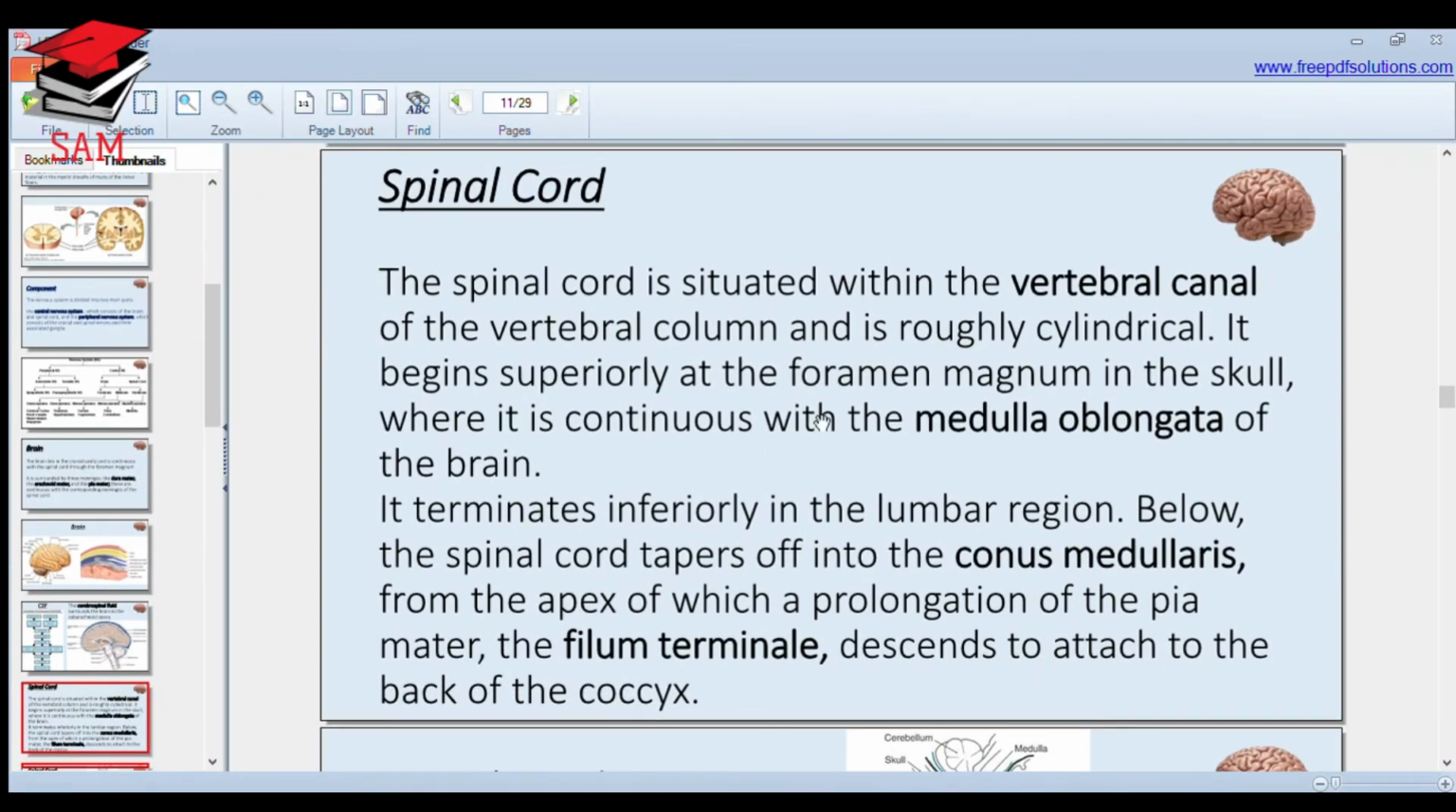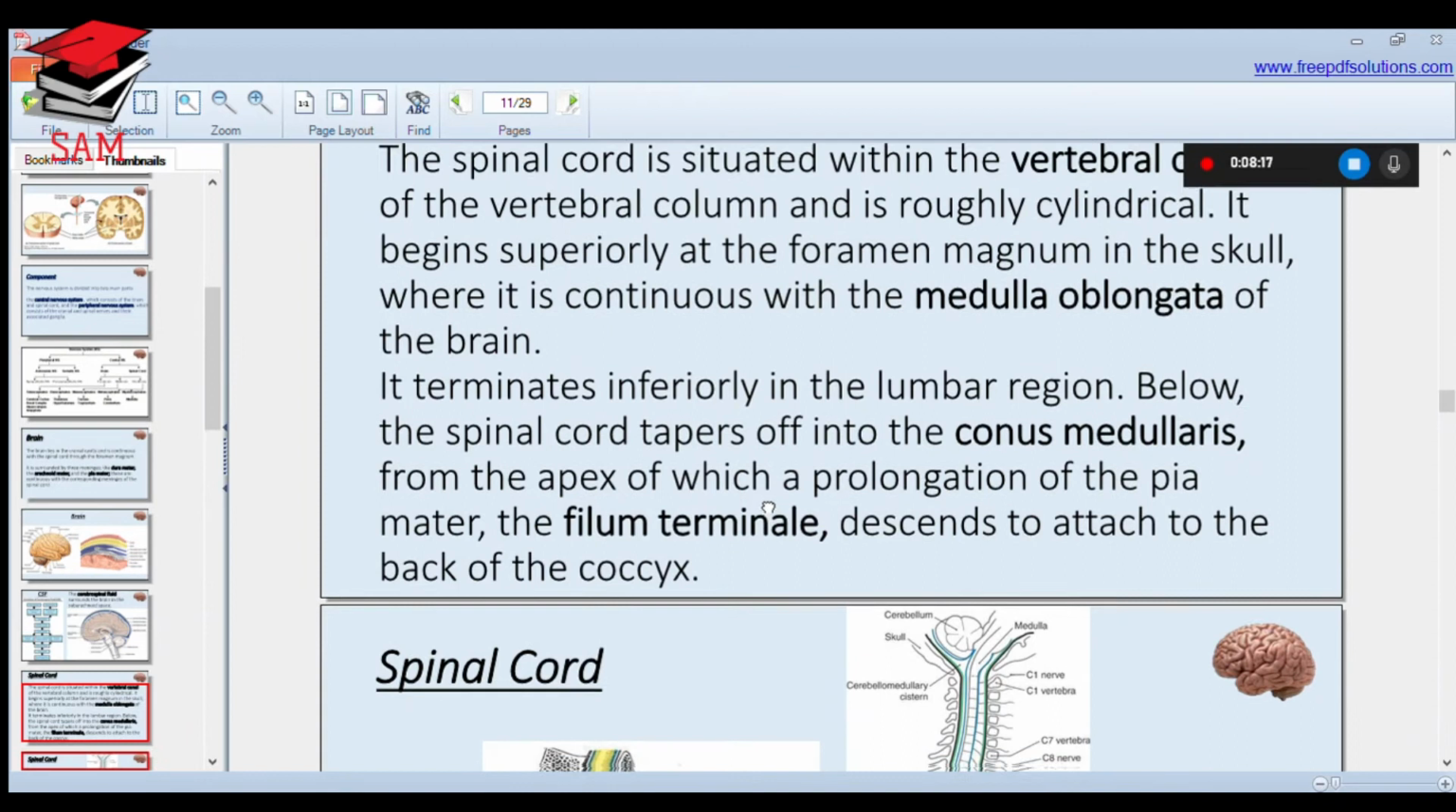Now, the spinal cord. We can say that it is a continuation of the medulla oblongata below the foramen magnum. The spinal cord is situated within the vertebral canal. Our vertebral column consists of the vertebral canal, which is formed from the vertebral foramen, and it is roughly cylindrical. It begins superiorly at the foramen magnum in the skull, where it is continuous with the medulla oblongata of the brain.